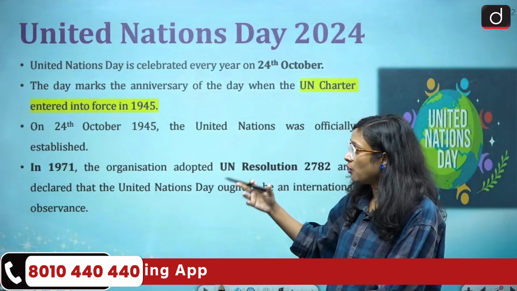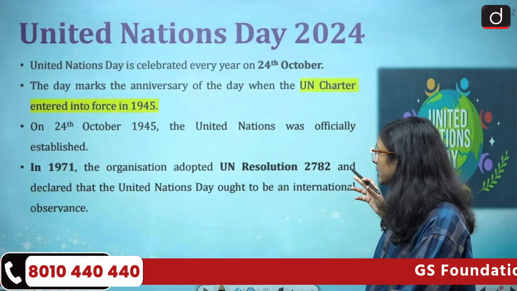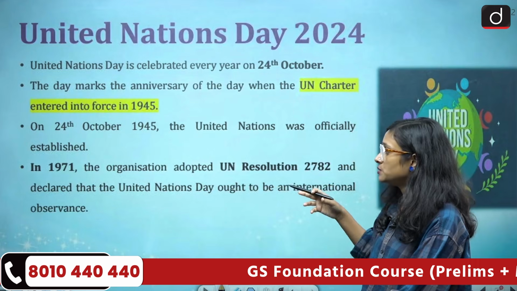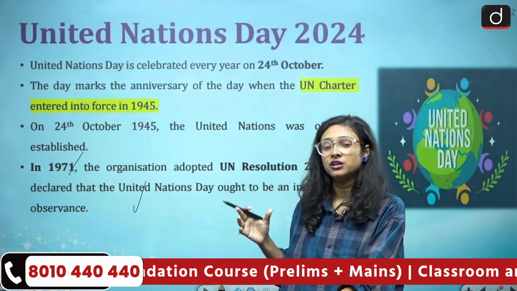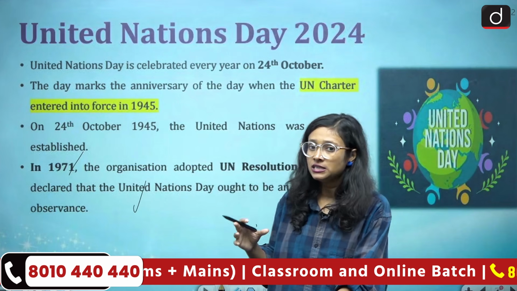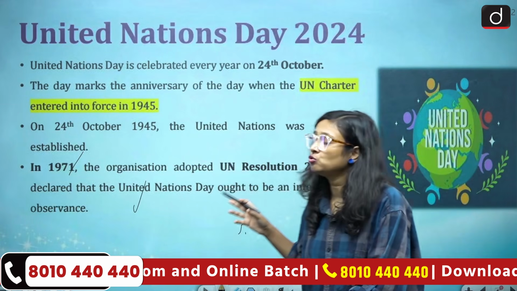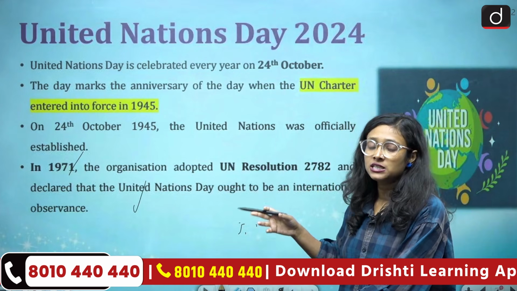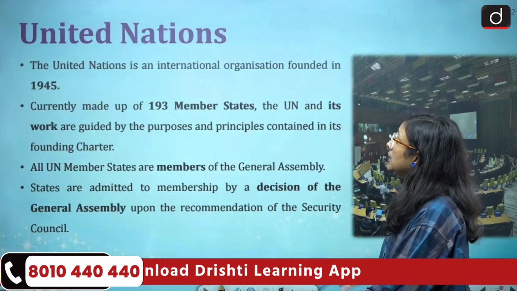And in 1971, the organization adopted UN Resolution 2782 and declared that United Nations Day ought to be an international observance. So this event is very important: in 1945 the UN got officially established, and in 1971 United Nations resolution number 2782 was adopted, and that day was marked as an international observance for United Nations Day.